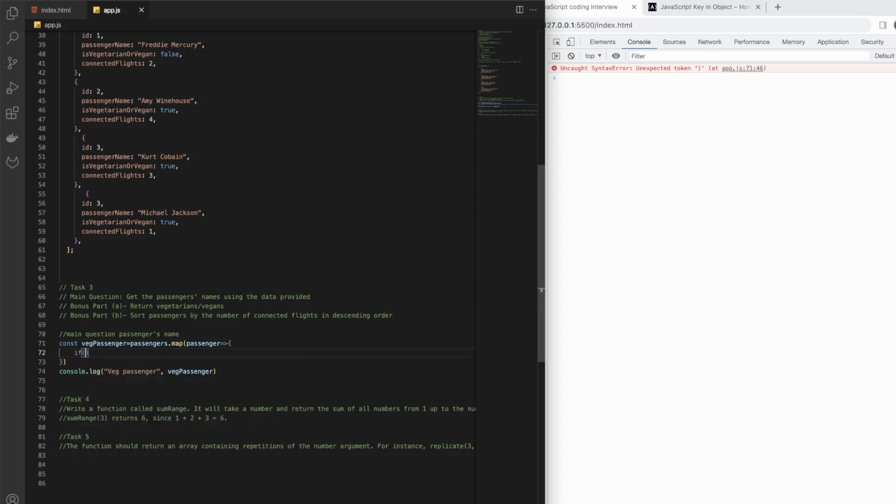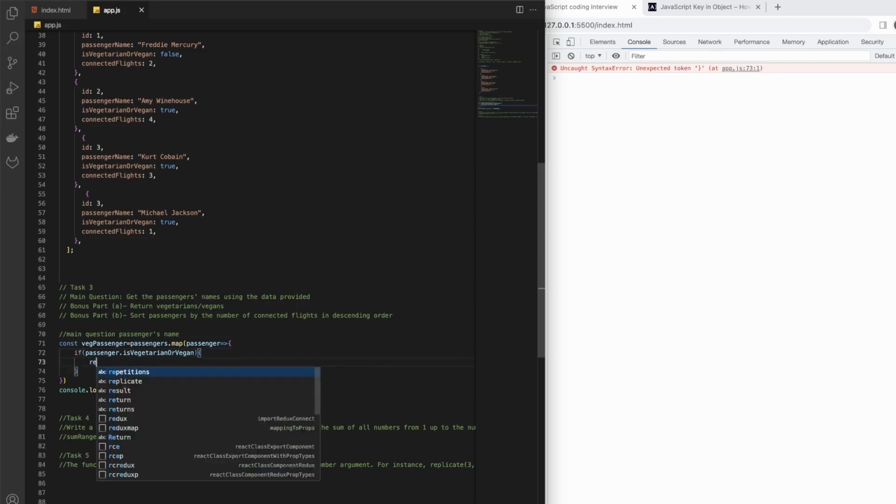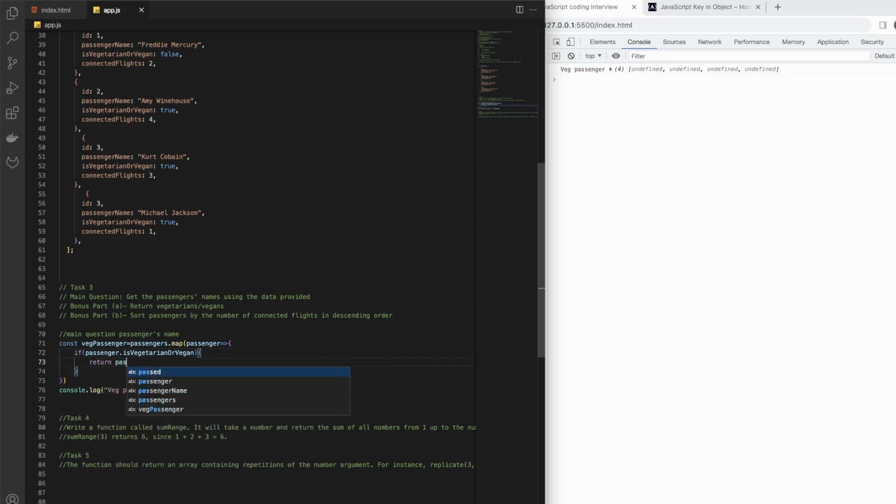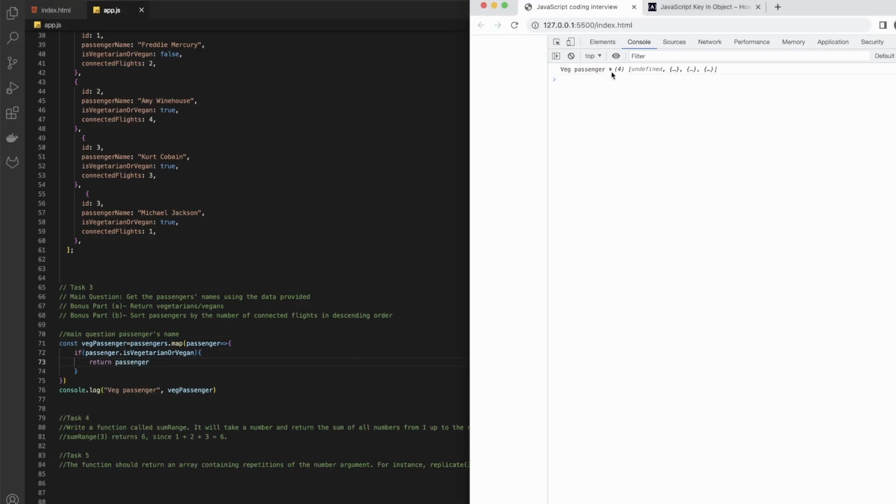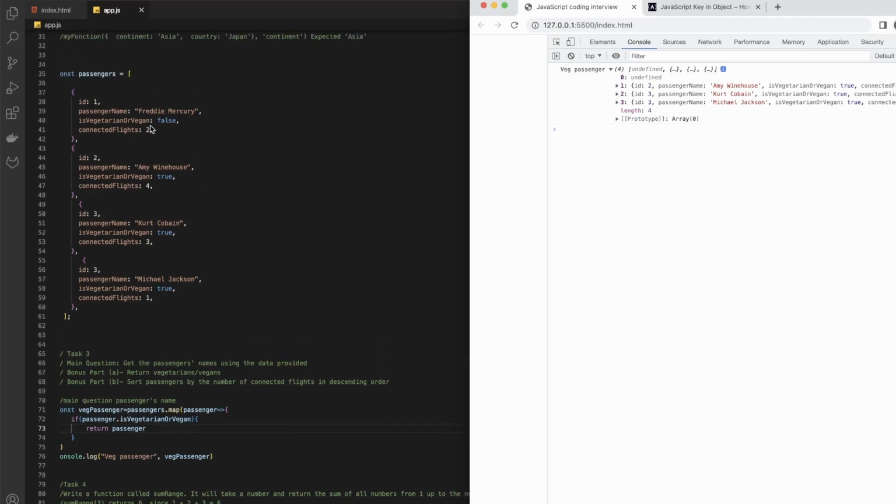If passenger dot, okay, if that's the case, then only we want to return passenger. So now if you go here and if you see, we have only 3 passengers because the first one, the option vegetarian or vegans, was false. So we don't have Freddy.